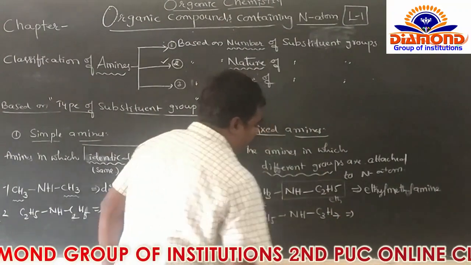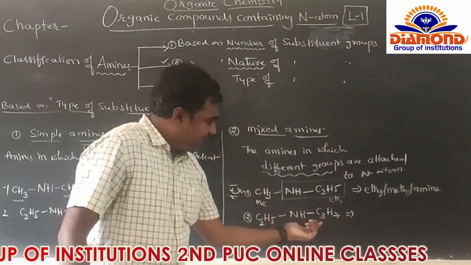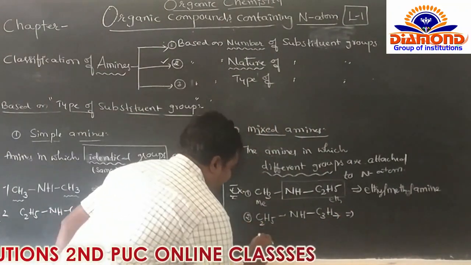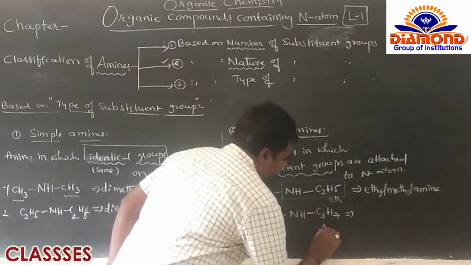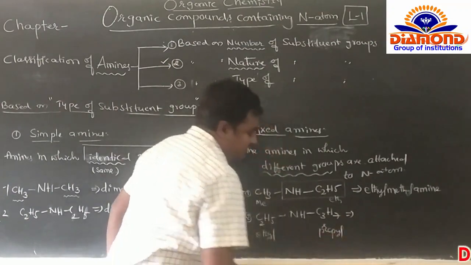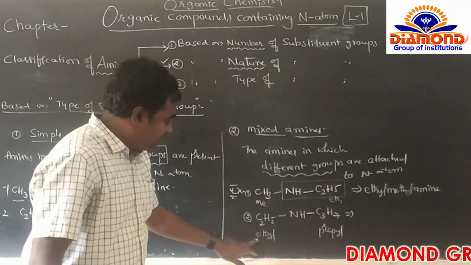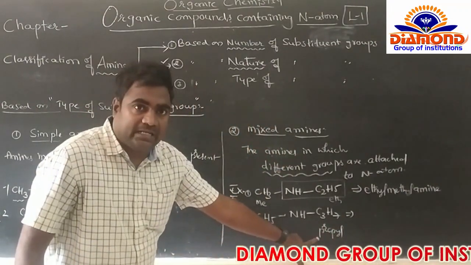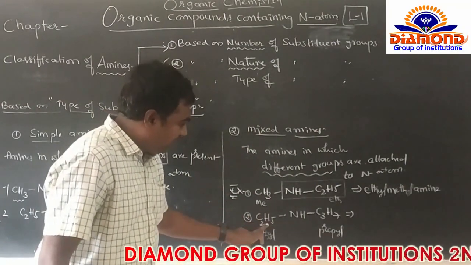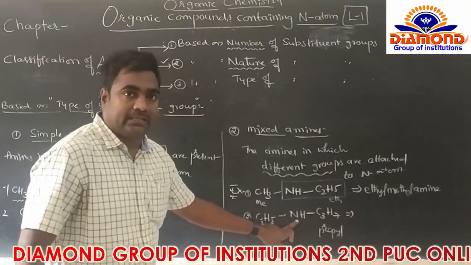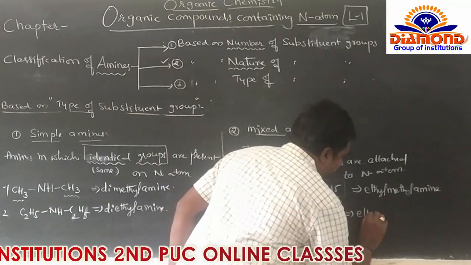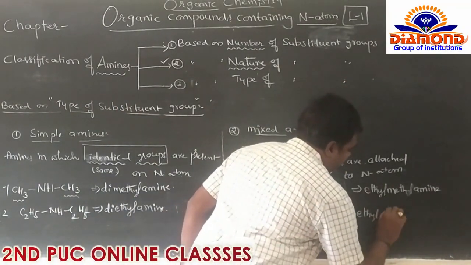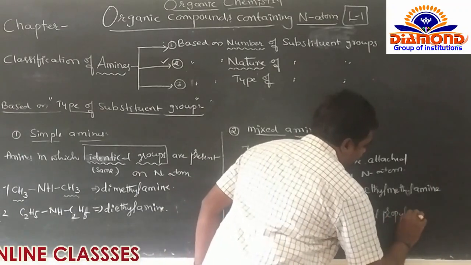Now what's the name of the compound here? Here it is an ethyl group, and it is a propyl group. Between the two, which name comes first alphabetically, E or P? E comes first. Right? It is ethyl propyl amine. Ethyl propyl amine.